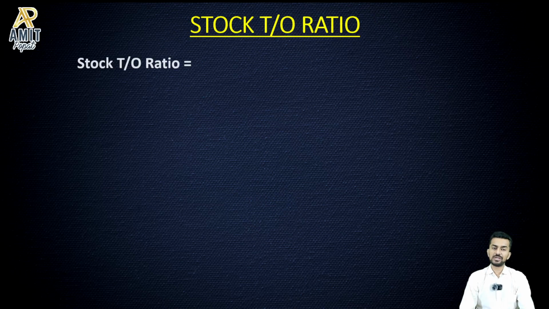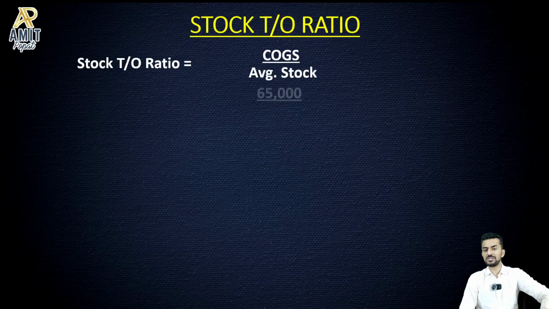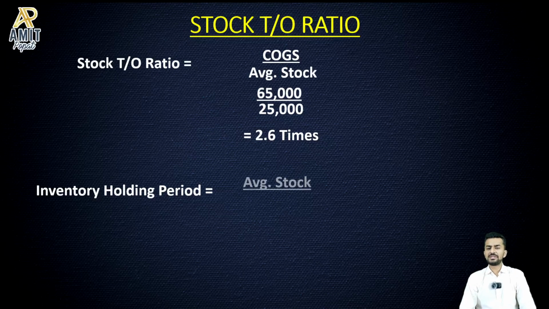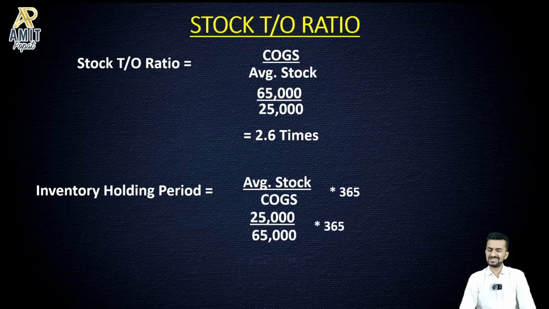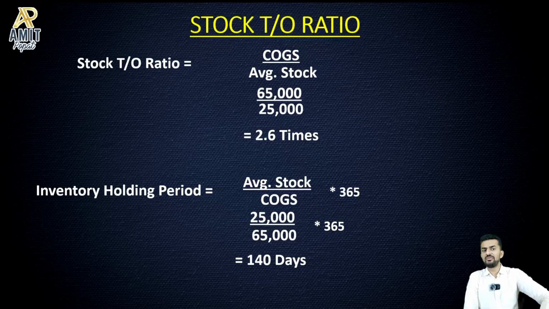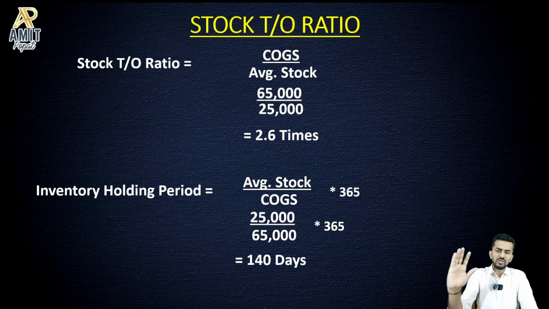And the last ratio that we are talking about in this particular section is stock turnover ratio, COGS divided by average inventory. I'm taking the actual numbers, and inventory holding period is just the inverse, average stock divided by COGS. Again, it shows how long the company is holding its inventories. Ideally, lower is better, because, I'm talking about the inventory turnover. See, all turnover ratios, it goes without saying, higher the better, because higher the turnover, higher is the money, higher is the revenue, higher is the profitability.